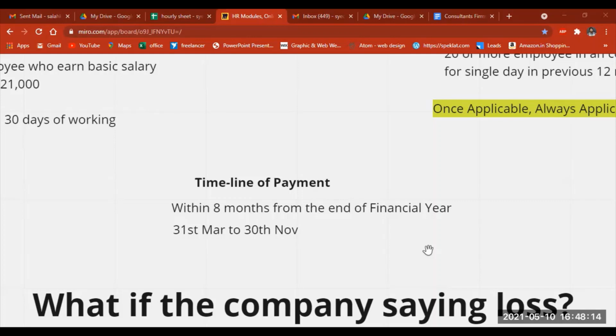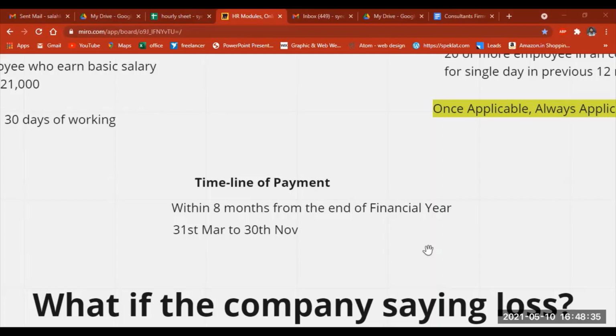It cannot be paid after November, but you can pay this bonus to employees before November, like in the month of July or August. So there is no restriction.